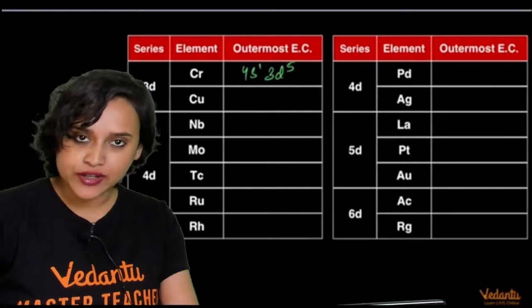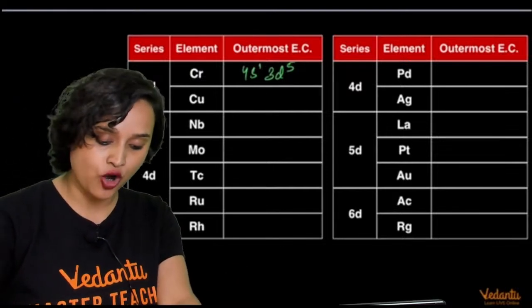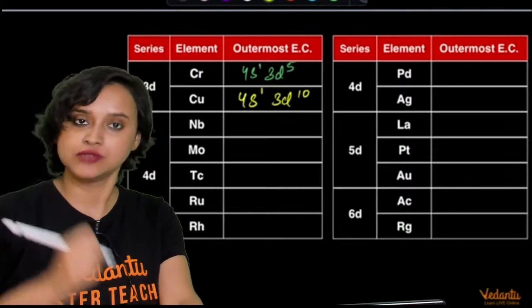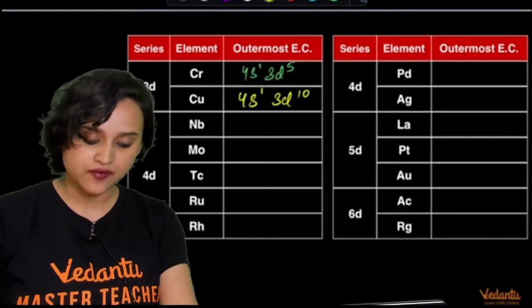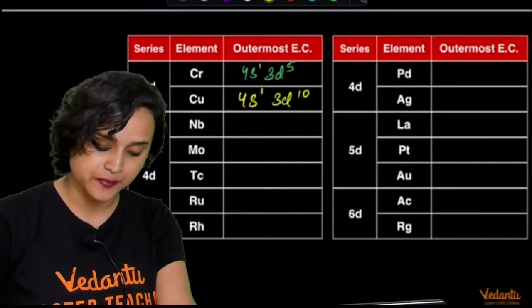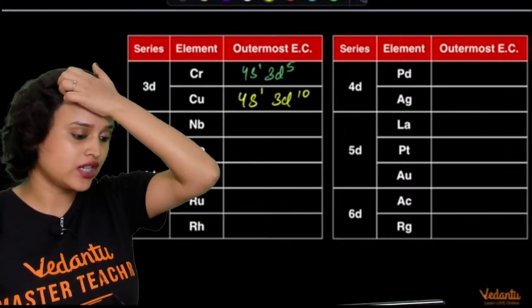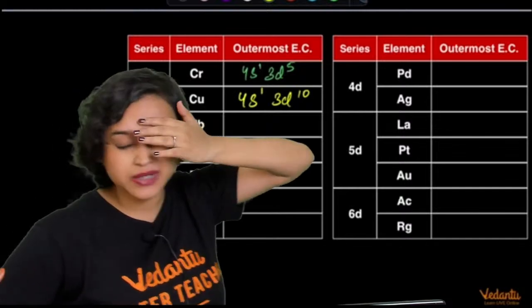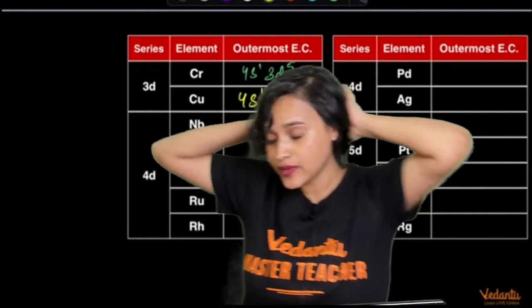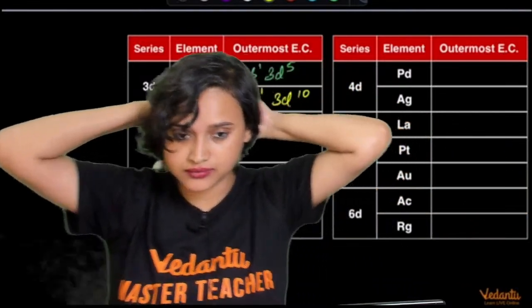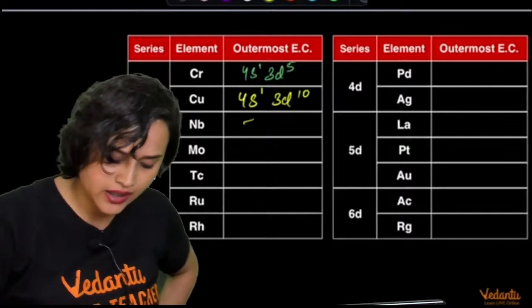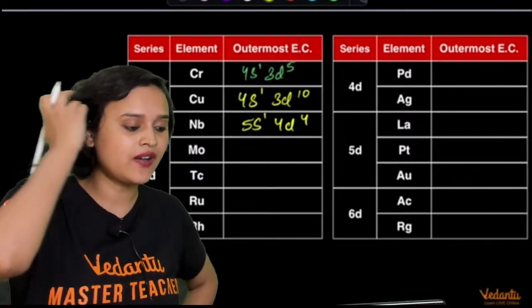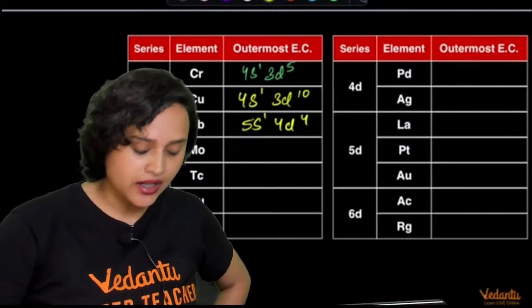Now moving on to copper, my dear students, you will have 4s1 3d10. Then what do we have? After that, we have niobium. Niobium's atomic number, can somebody tell me? 41, right? It should be 41, I guess. So 41 means that it is 5s1 4d4.